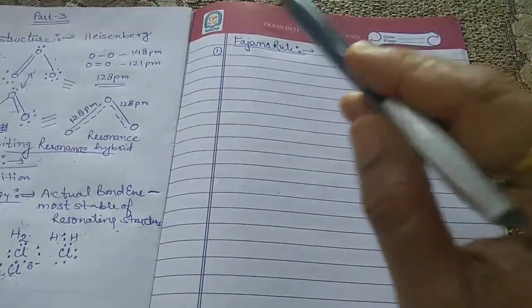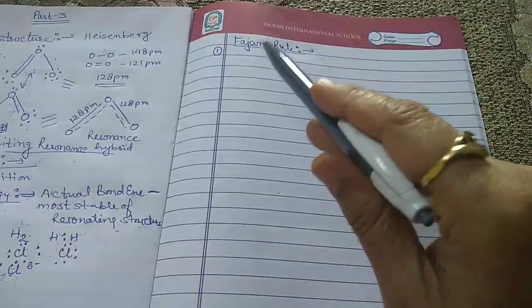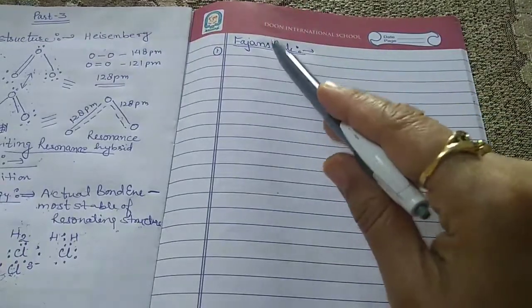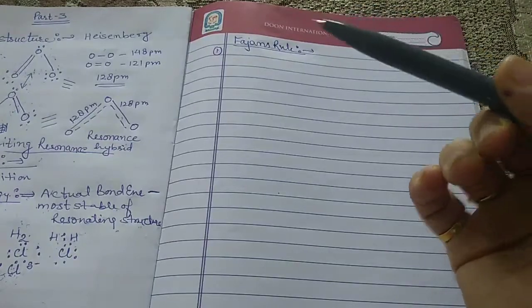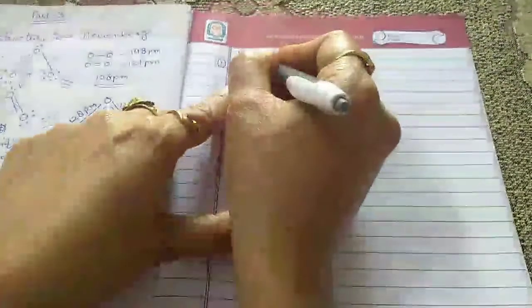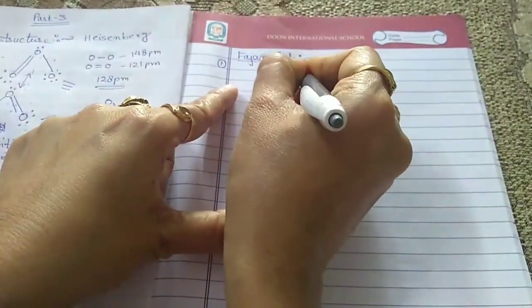So the first rule is, the smaller the size of the cation, the larger is the size of the anion.